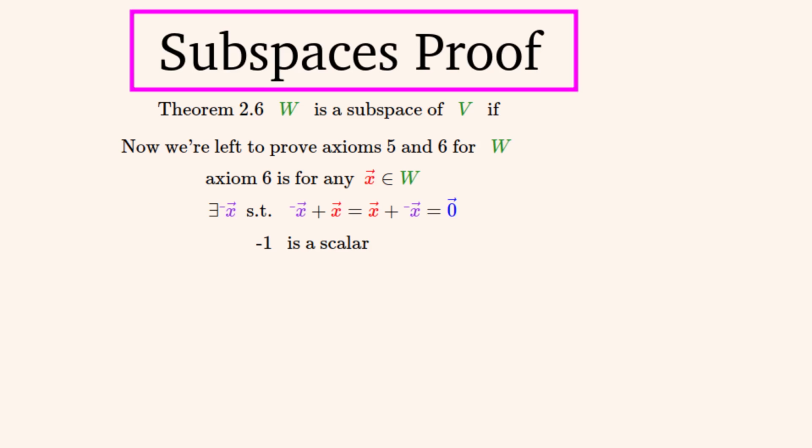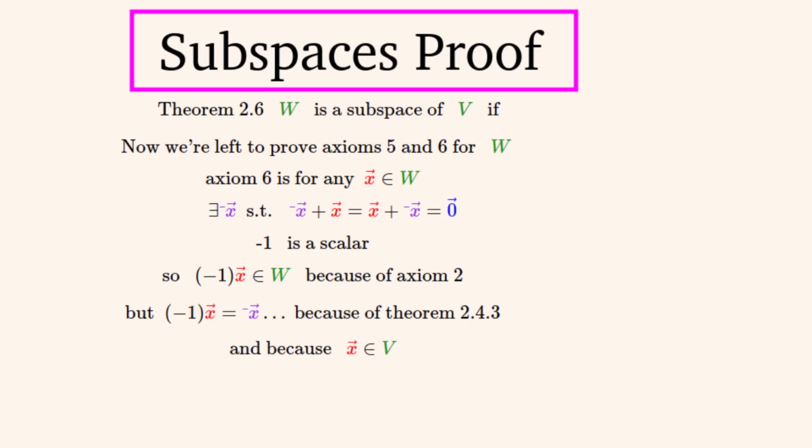We'll state that -1 is a scalar for both W and V. So using axiom 2, we can multiply any element of W by -1 and it will still be in W. Then we can use a past theorem to show that this element will be the negative of x. We can use this theorem because x is an element of V, which is already a vector space, and all elements of W are contained in V. And therefore the negative of x must be contained in W, because it is equal to an element x multiplied by a scalar. And so this proves axiom 6 to be true.